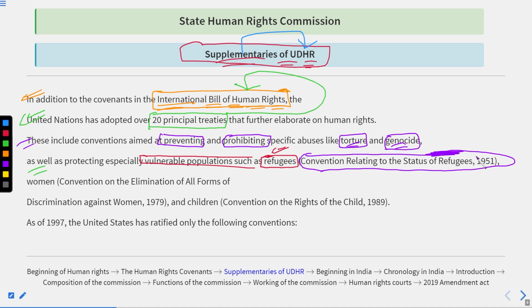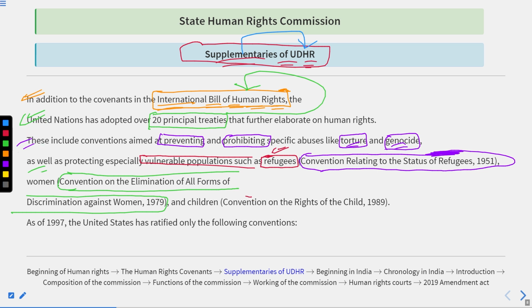Even for women, there is the Convention on the Elimination of All Forms of Discrimination against Women, formulated in 1979.